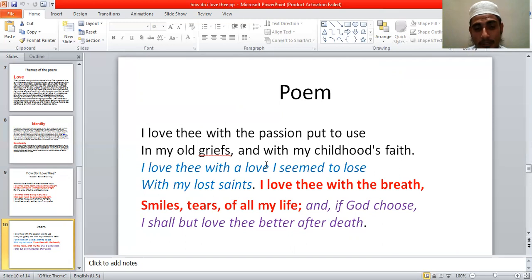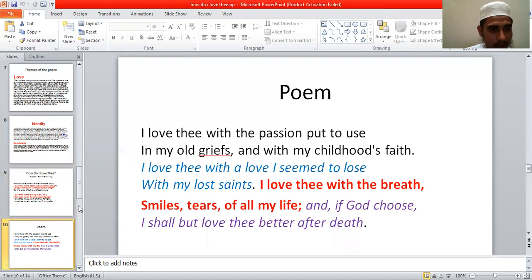She believed that after death they will be in love, they will go to heaven by the grace of God Almighty, and then they will love each other better in heaven. So this idea gives a religious flavor to this poem. In this way, Elizabeth Barrett Browning expresses her love for her husband.